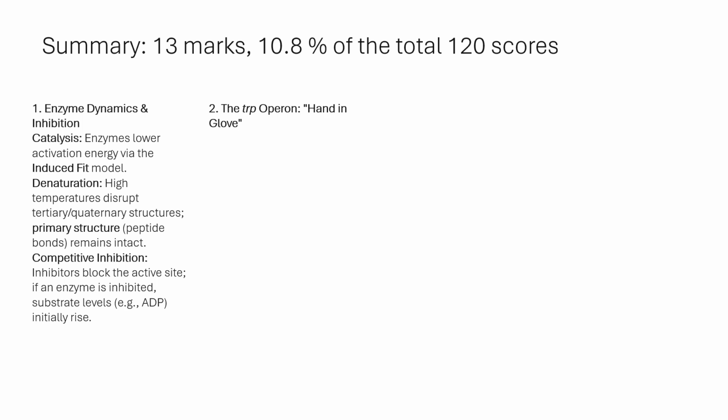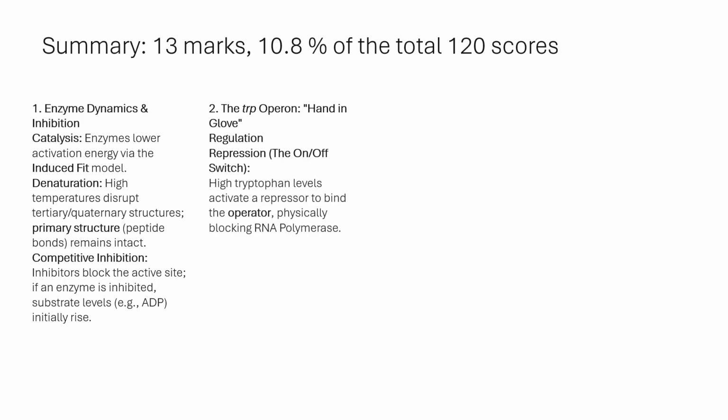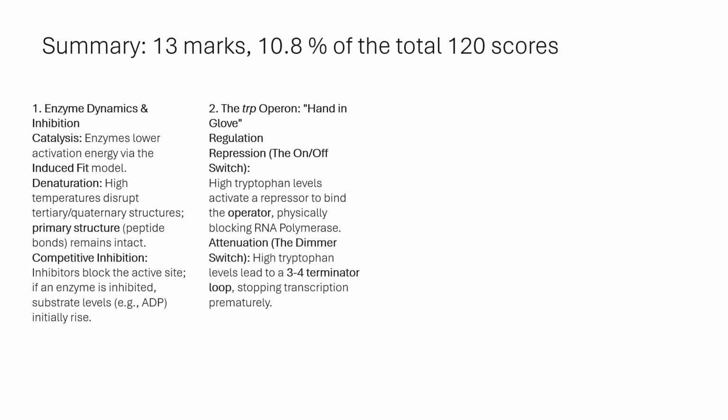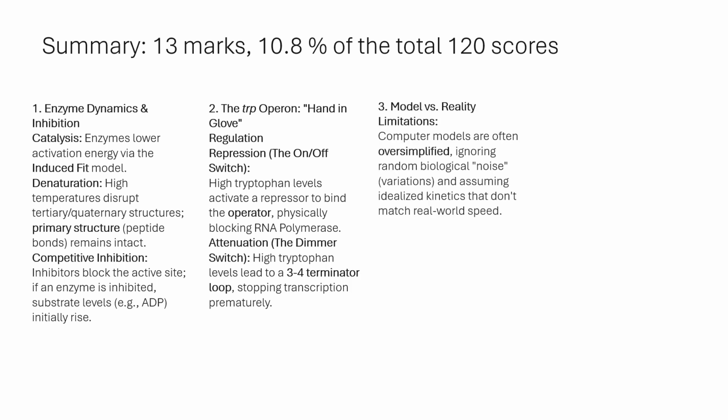2. The TRP operon. Hand-in-glove regulation. Repression, the on-and-off switch: high tryptophan levels activate a repressor to bind the operator, physically blocking RNA polymerase. Attenuation, the dimmer switch: high tryptophan levels lead to a 3 to 4 terminator loop, stopping transcription prematurely. 3. Model versus reality limitations. Computer models are often oversimplified, ignoring random biological noise variations, and assuming idealized kinetics that don't match real-world speed.